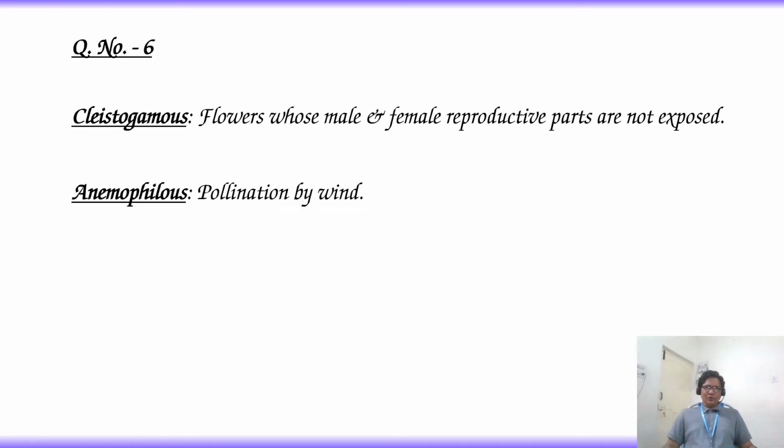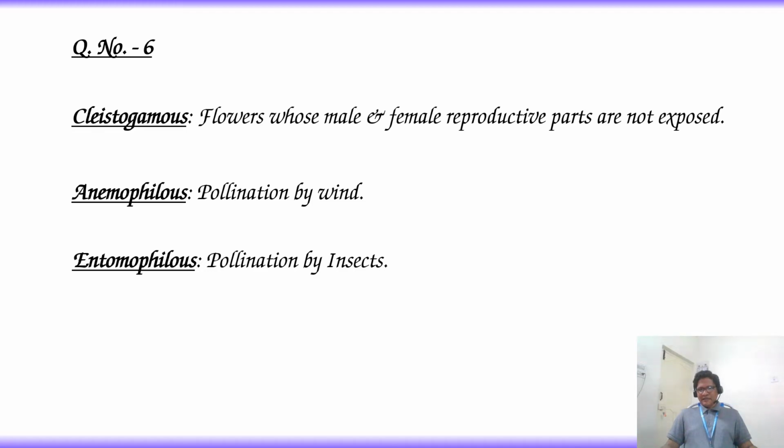Anemophilous: pollination by wind is called anemophilous. Such flowers are called anemophilous flowers. Entomophilous: pollination by insects is called entomophilous. Such flowers are called entomophilous flowers. Hydrophilous: pollination by water is called hydrophilous. Such flowers are called hydrophilous flowers.